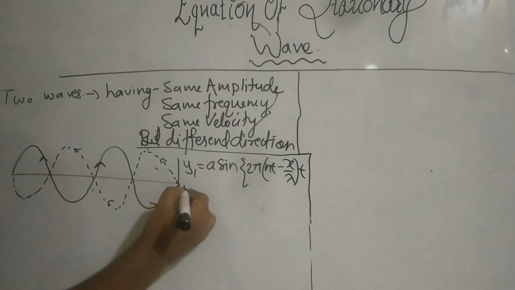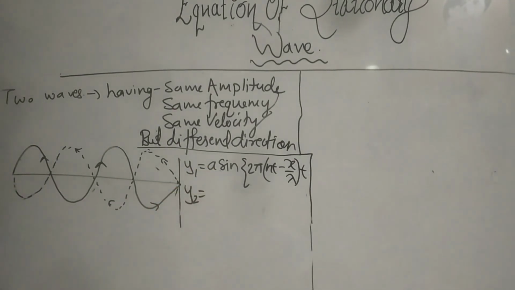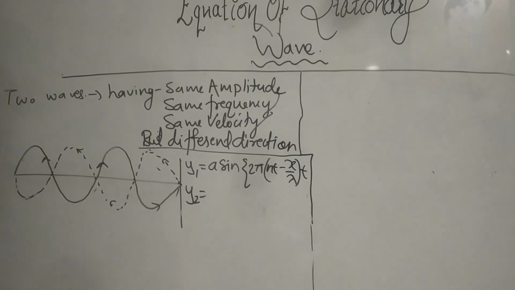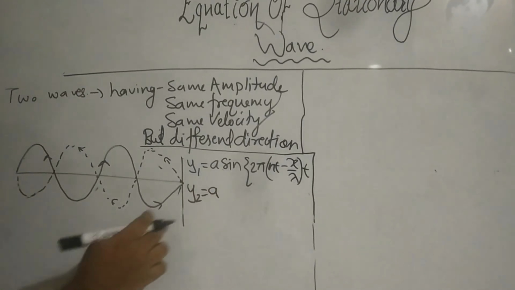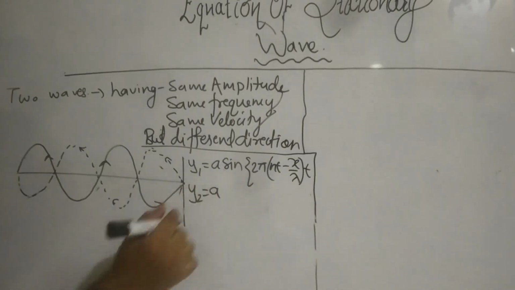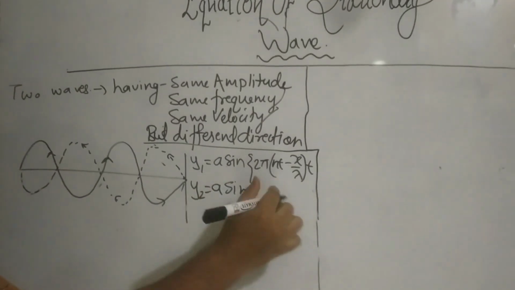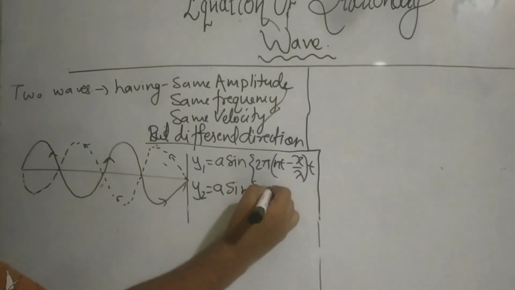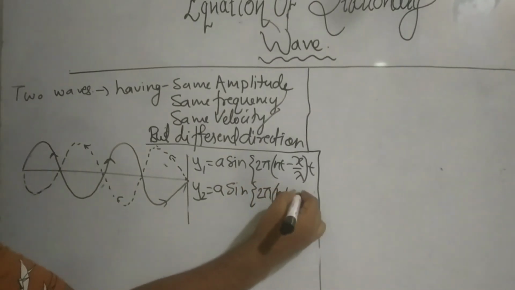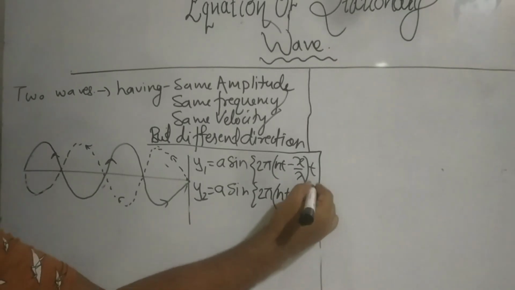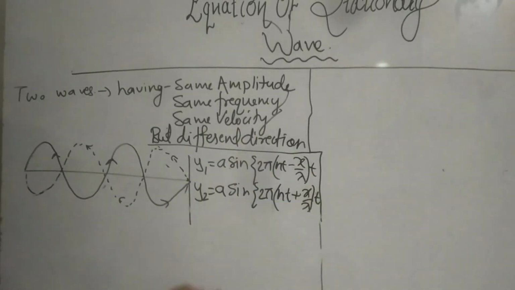The second equation: y2 is equal to A sin 2 pi (nt plus x by lambda). You can see the same amplitude, that's why it is written as A. Now what is the change?